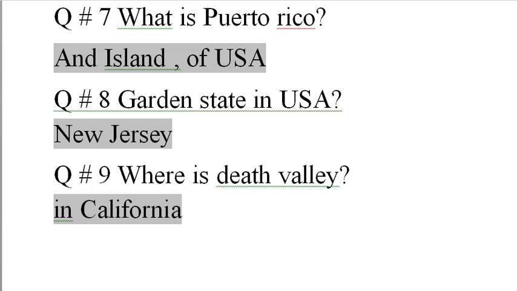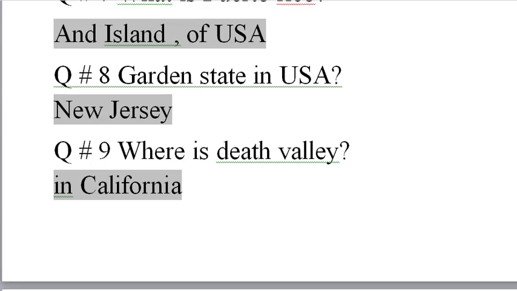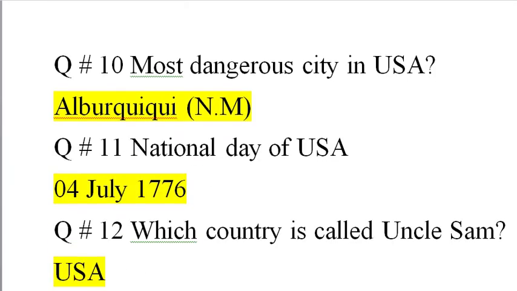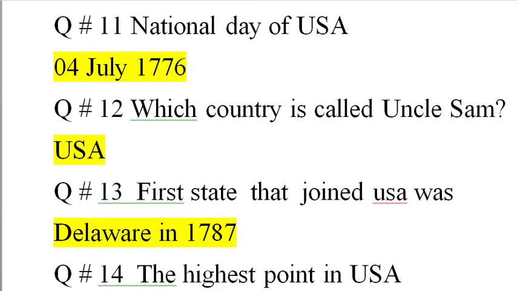Where is Death Valley? It is in California. It is the lowest point in USA, and it is a desert mostly known for stones that change their positions, and a person who goes in this place might lose his life. Question number 10, most dangerous city in USA. It is Albuquerque in New Mexico, dangerous on crime rate.